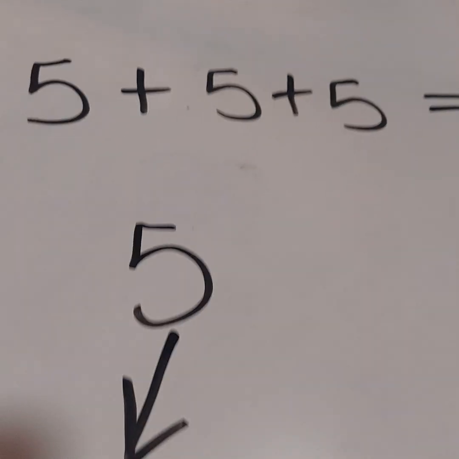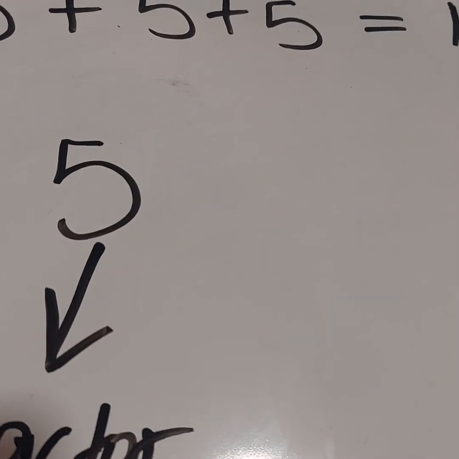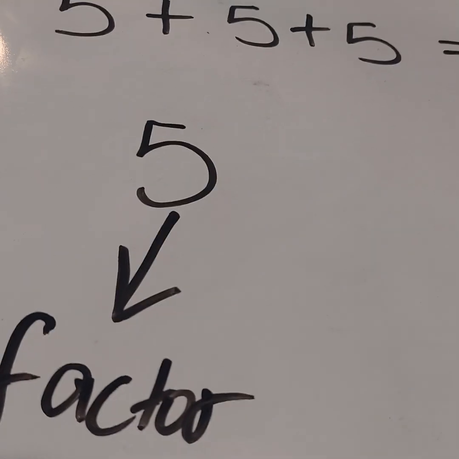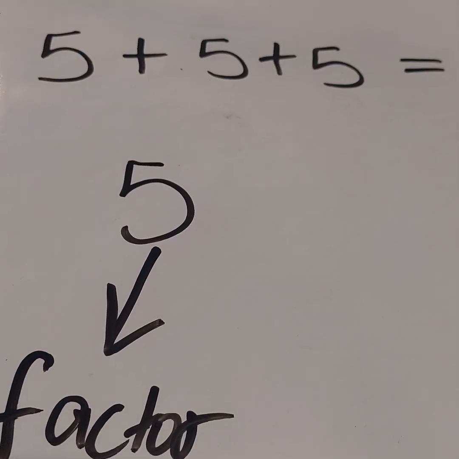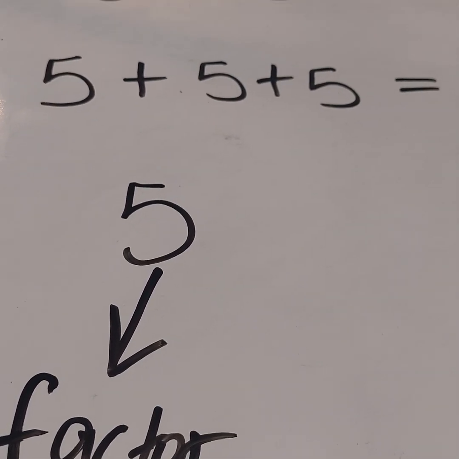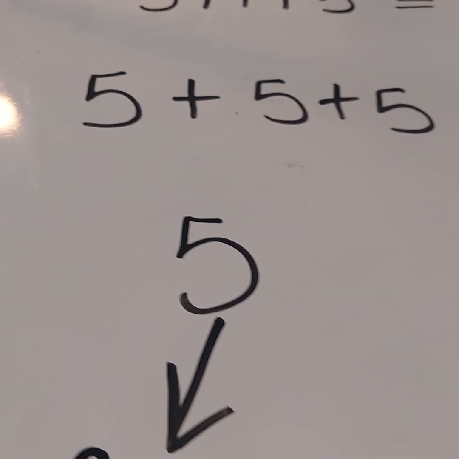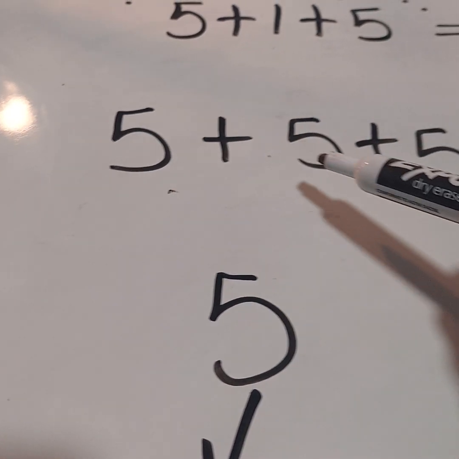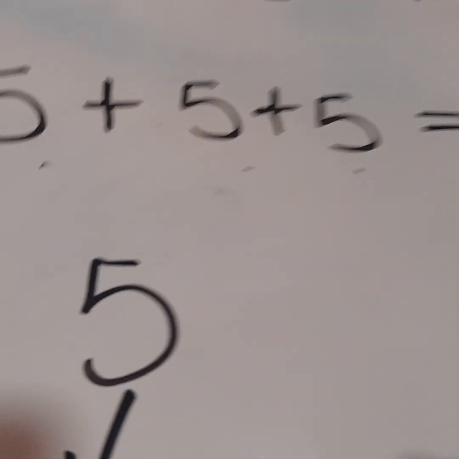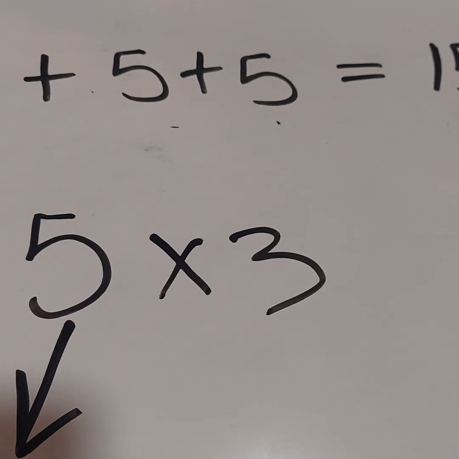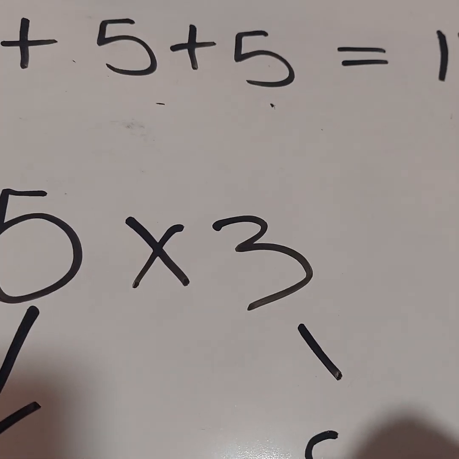All right, so the first number is a factor. And then I want to know how I get my second factor. I will get my second factor by counting the number of 5s that are repeated. So I have 1, 2, 3 of them. So I'm going to put times 3. 5 times 3. 3 is also known as a factor.